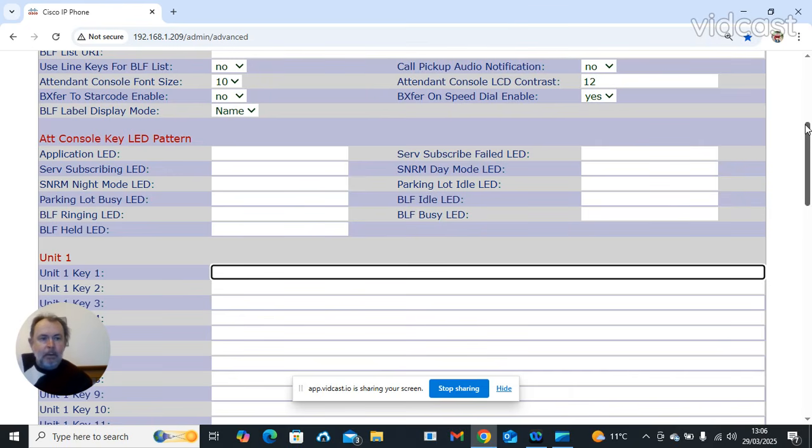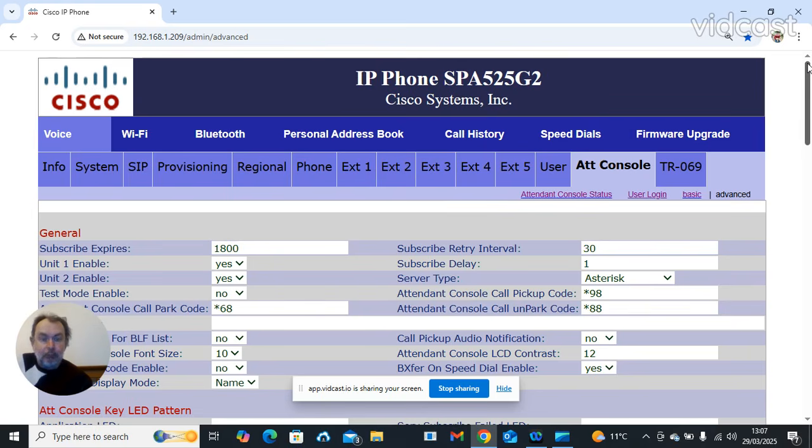Thank you for a brief description, introduction on the Cisco 525G2, the ham radio VoIP networks.